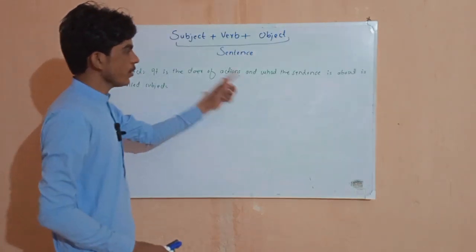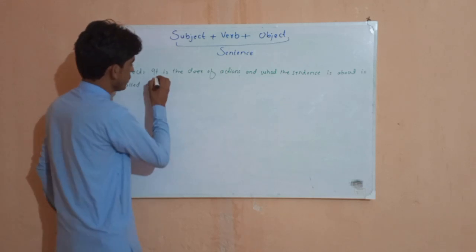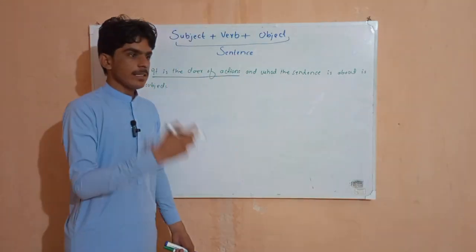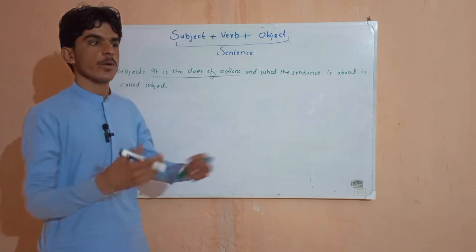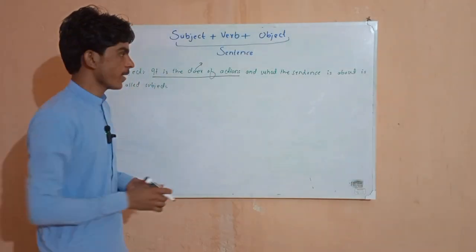Subject is the doer of the action. First, we need to understand subject means doer of the action. But all the time it does not do the work of a doer.